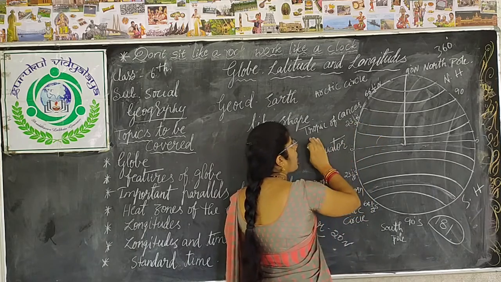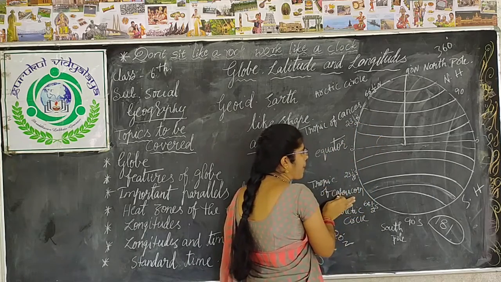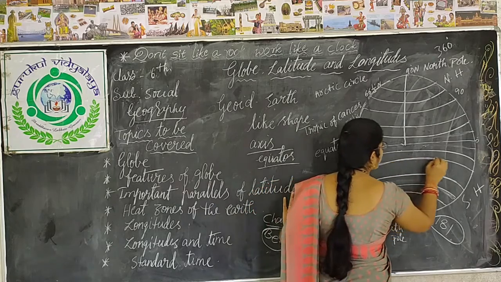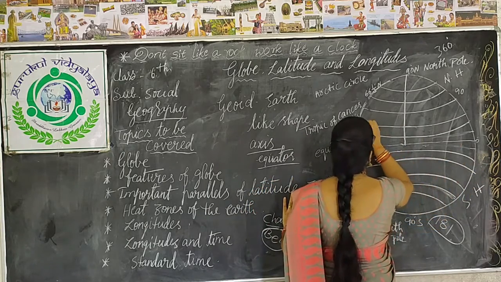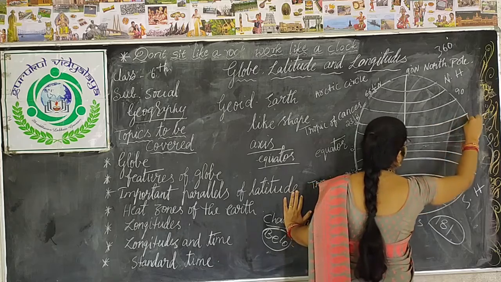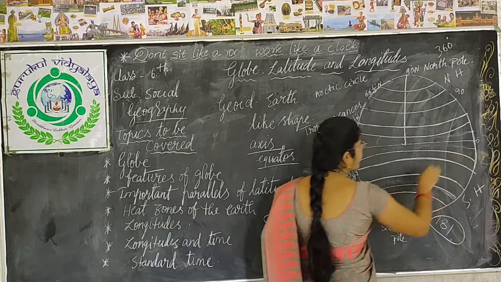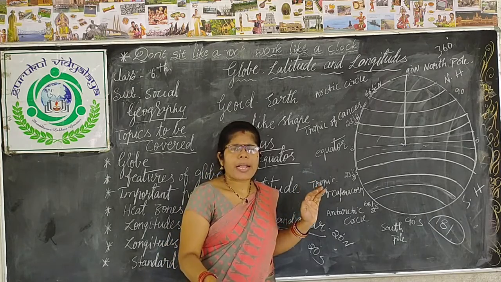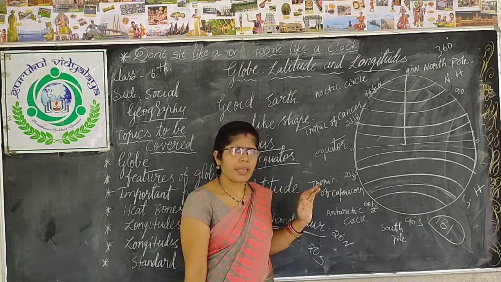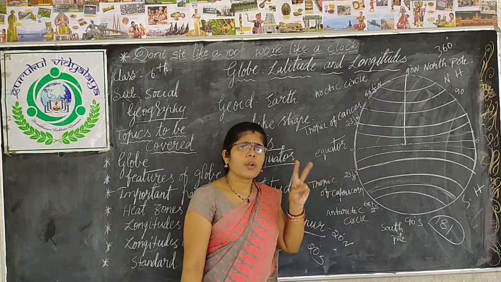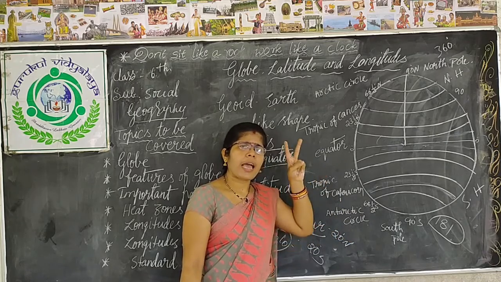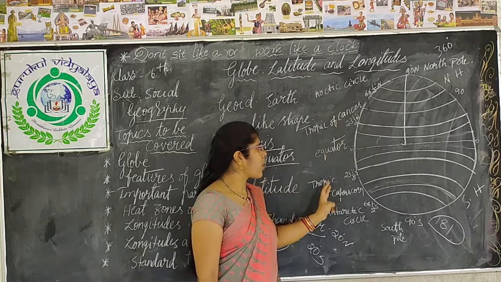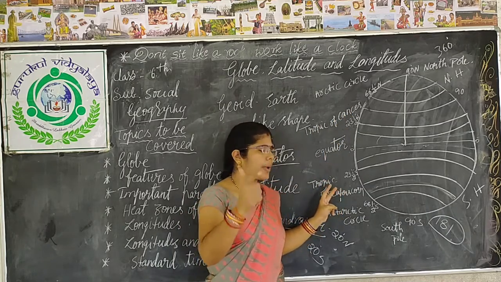The area from the Tropic of Cancer to the Tropic of Capricorn is called the torrid zone. The torrid zone gets the maximum amount of heat as it receives the sun rays directly overhead on the Tropic of Cancer and Tropic of Capricorn twice a year.